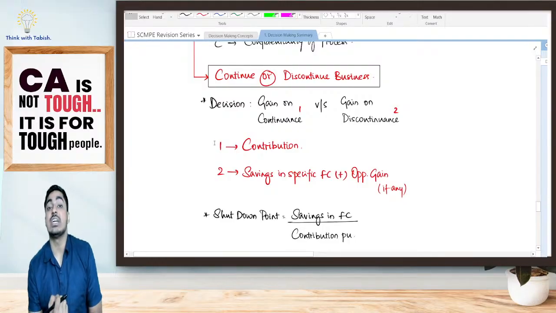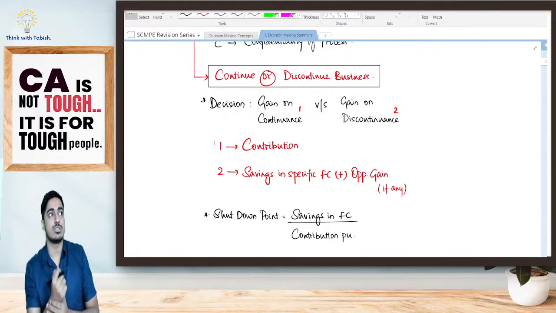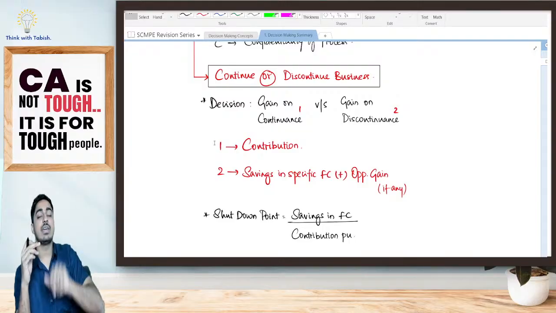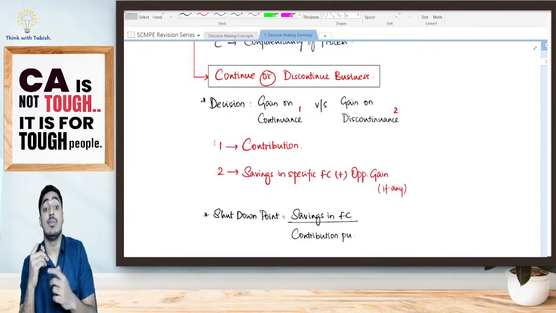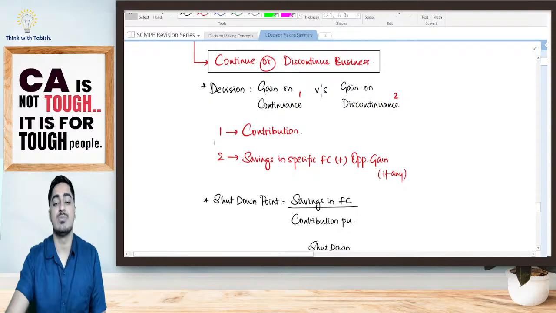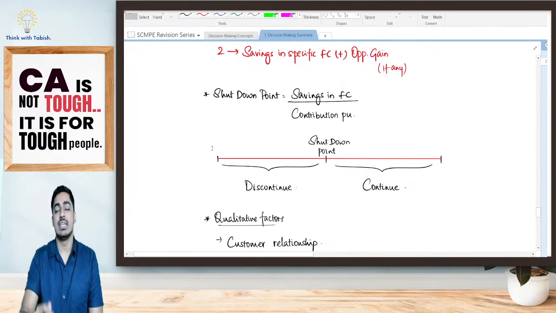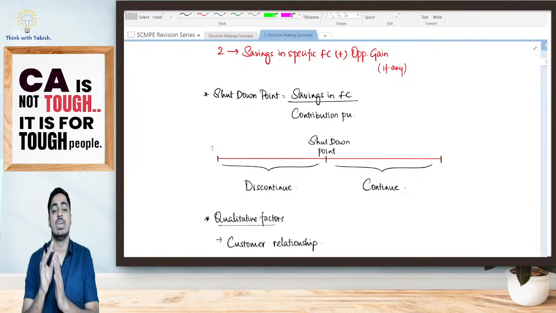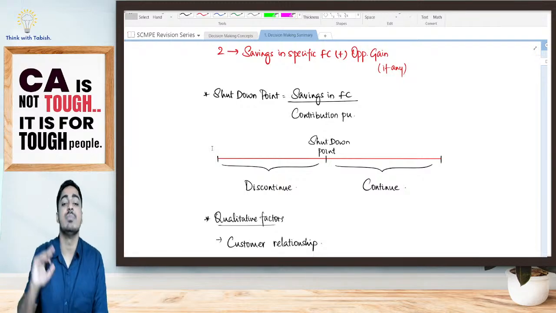Then we have the shutdown point. If I discontinue, the benefit will be savings in fixed cost. If I continue, the benefit will be contribution per unit, so how many units will I be getting? That is my shutdown point. Is it clear? Decision: if my sale is lower than the shutdown point, I will say it is better to discontinue. If it is more than the shutdown point, I will say it is better to continue.